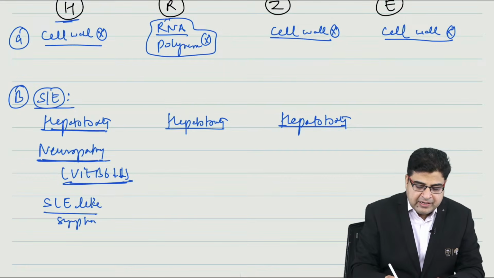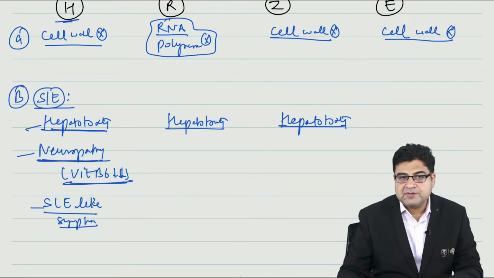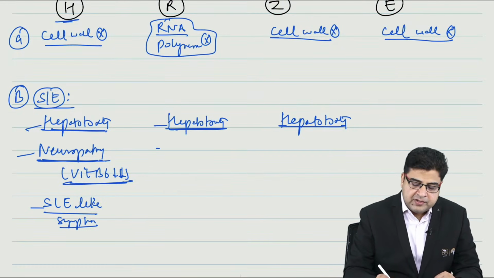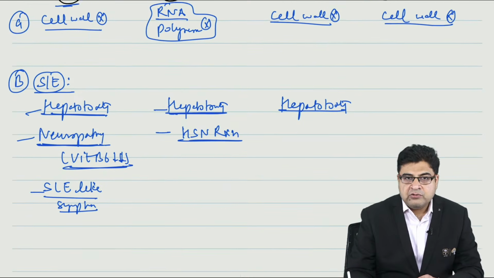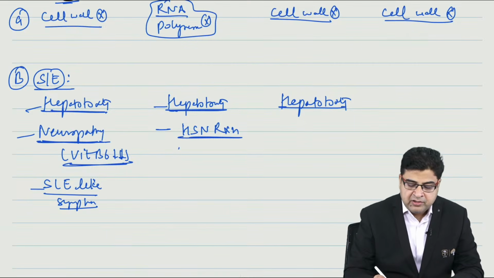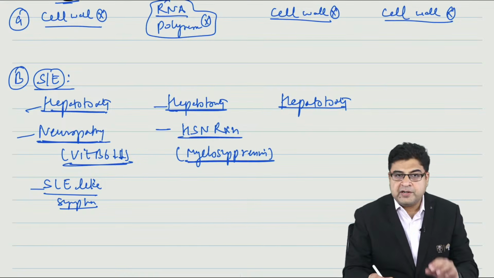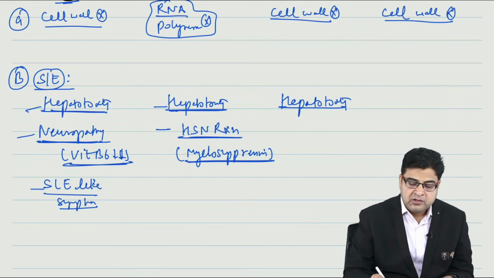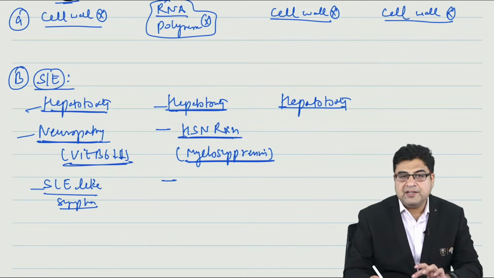So this medicine can result in SLE-like symptoms. Talk about rifampicin. Rifampicin can cause hepatotoxicity. This medicine can result in a very important side effect, hypersensitivity reaction. As a result of hypersensitivity reaction, please remember this medicine can result in myelosuppression. So bone marrow suppression is an important limitation of rifampicin. It can cause hypersensitivity reaction.